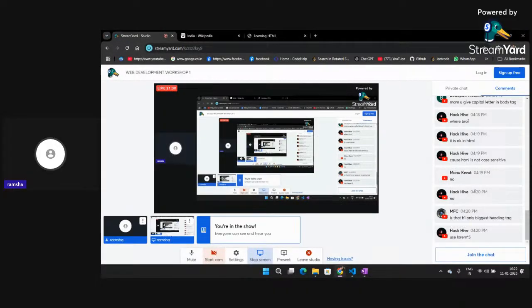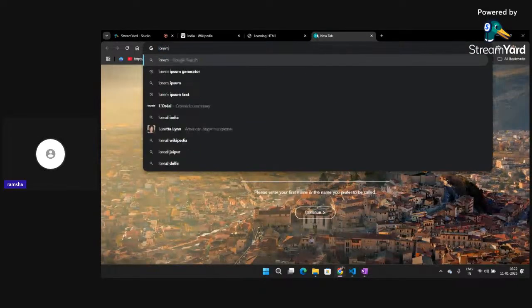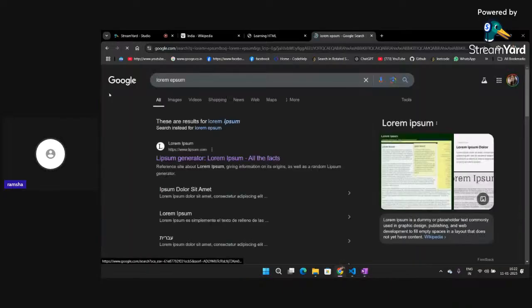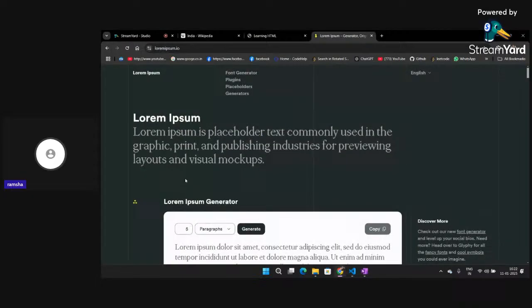Okay, yeah, we can also use lorem ipsum. Now suppose you don't have any content to add to your website, what you can do is you can go to this particular website known as the lorem ipsum. It generates random paragraphs for you. Yeah, this loremipsum.io.